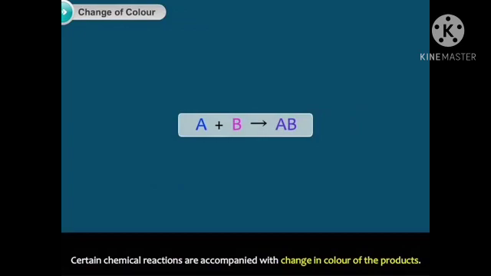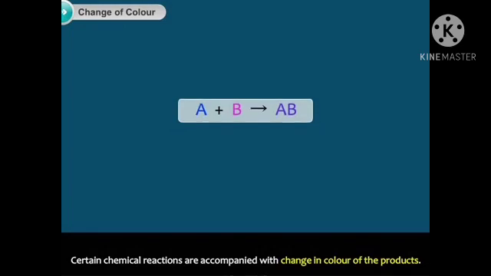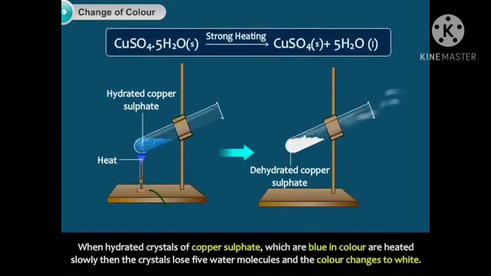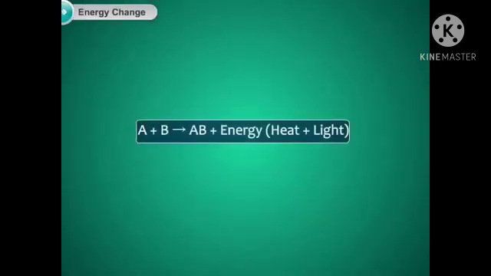Certain chemical reactions are accompanied by a change in color of the products. When green crystals of copper carbonate are heated strongly, they form a black compound, copper oxide, giving off carbon dioxide gas. When hydrated crystals of copper sulfate, which are blue in color, are heated slowly, the crystals lose 5 water molecules and the color changes to white.